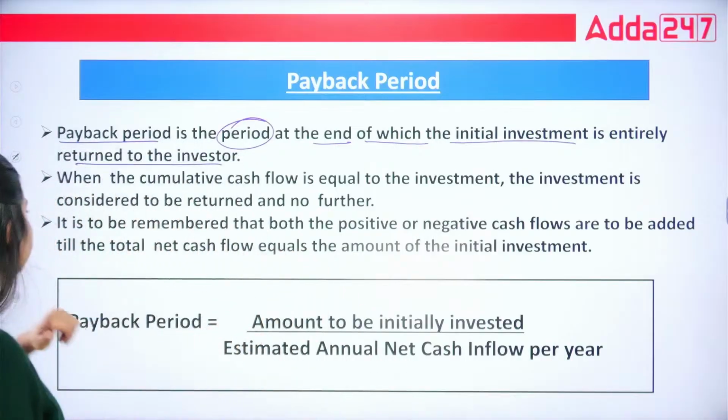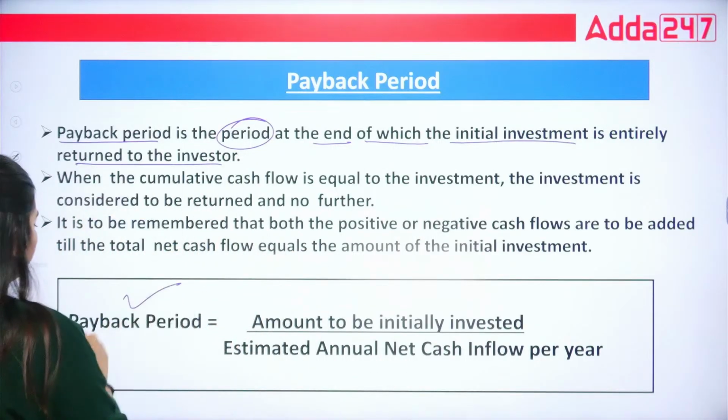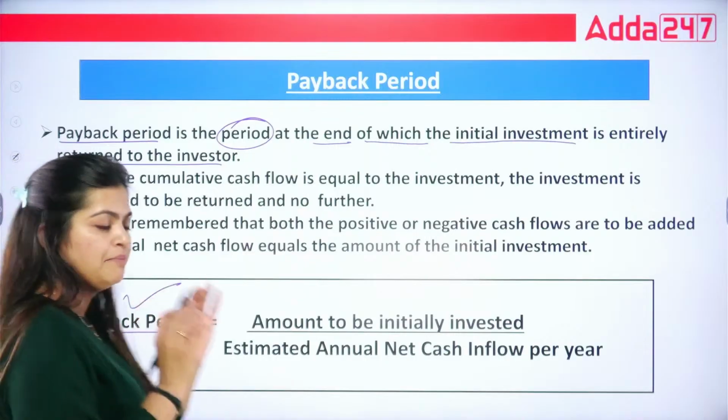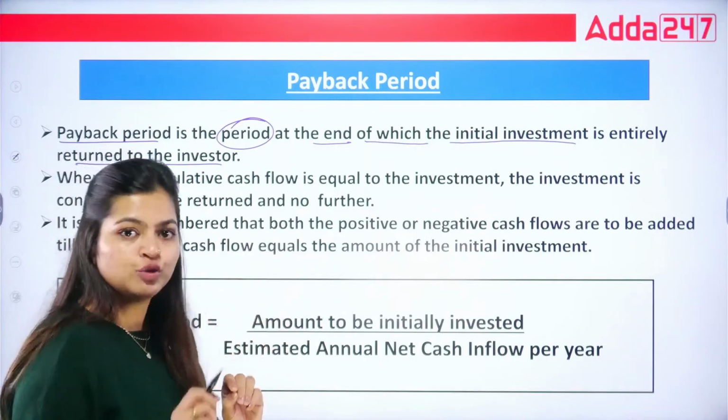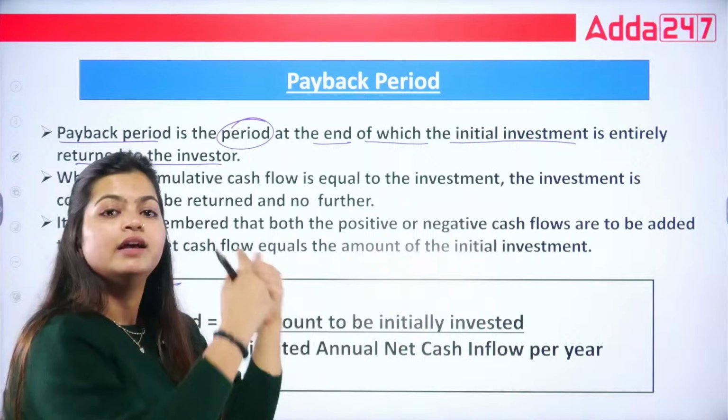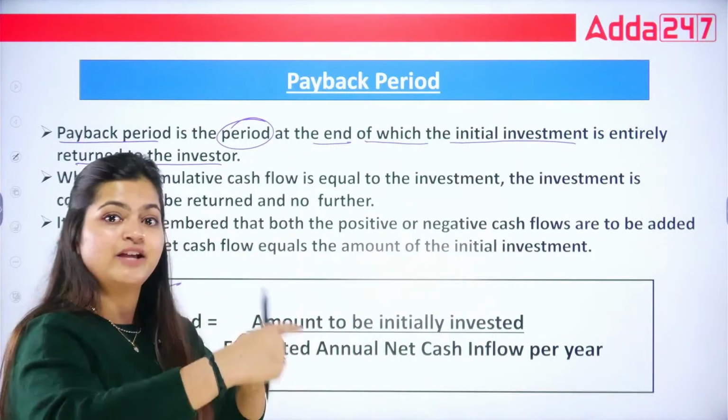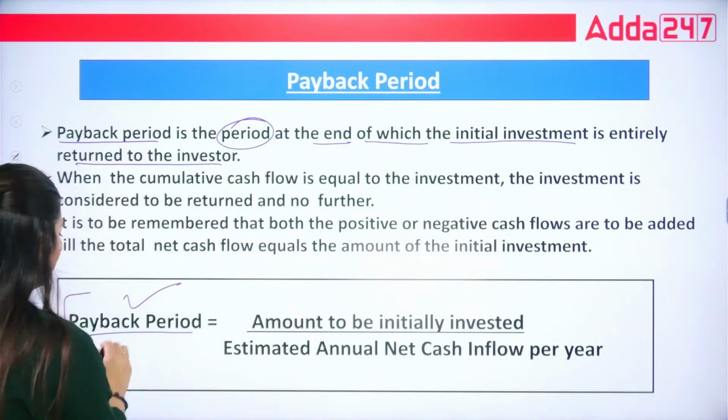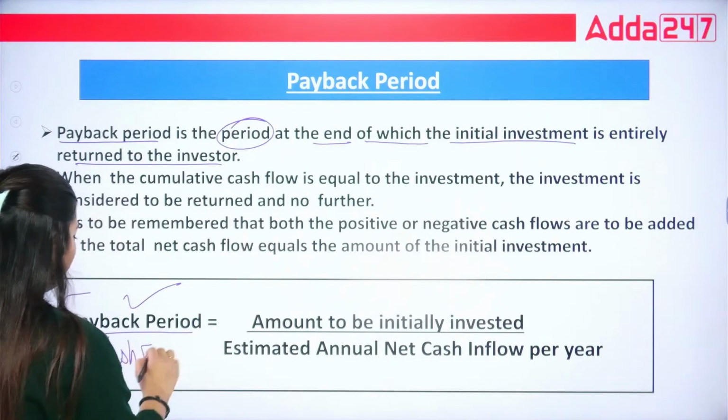So let's take one numerical formula here. If the amount that you are getting back in future is always constant, like we have taken in the example, 1 lakh, 1 lakh, 1 lakh, this is a constant cash flow.